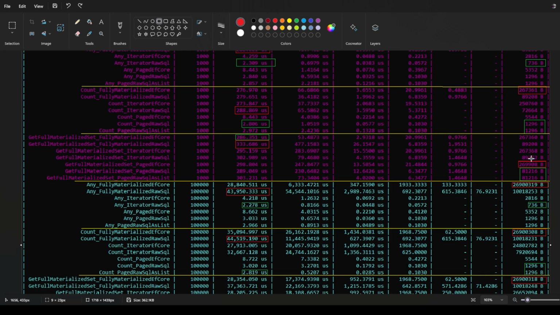If we start looking at the memory footprint, however, we can see that the Entity Framework Core implementations of things are a lot heavier. So they all are going to resolve the full materialized dataset. That's why these are higher in memory. But it's interesting that the Entity Framework ones are across the board higher memory usage than the others. But the result sets are going to become a little bit more interesting as we press forward. So far what we've seen is that Entity Framework Core basically across the board has a higher memory footprint.